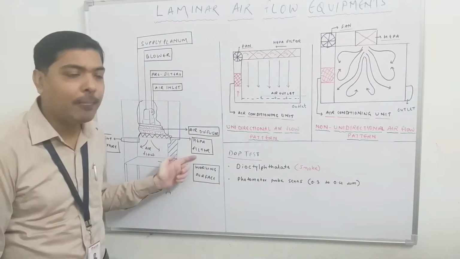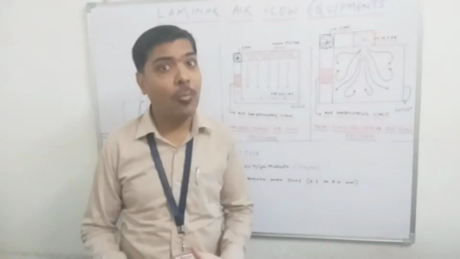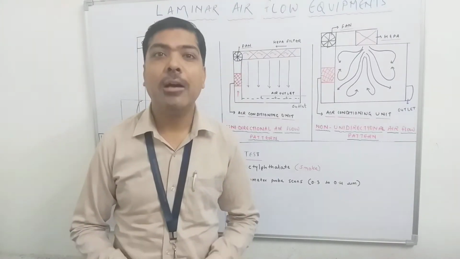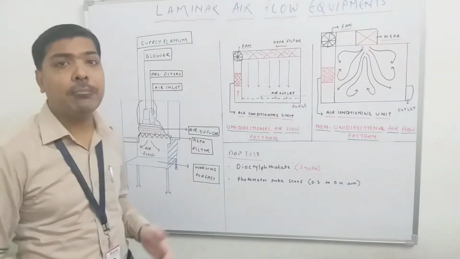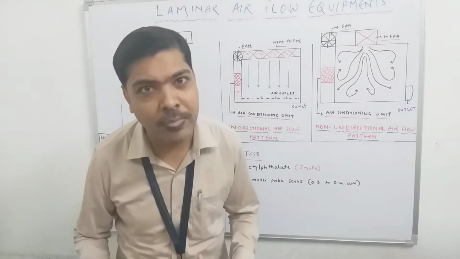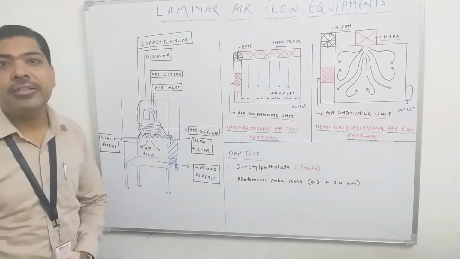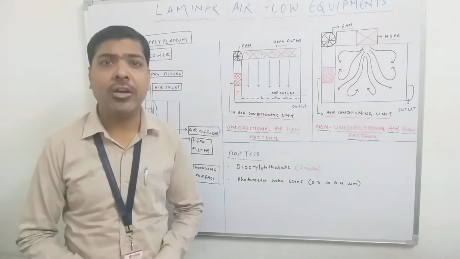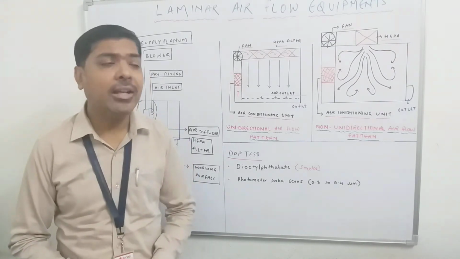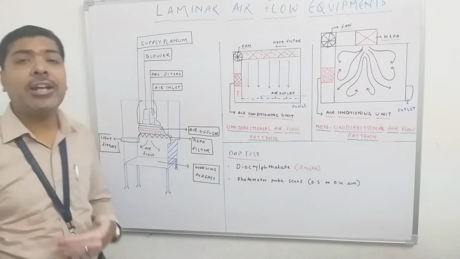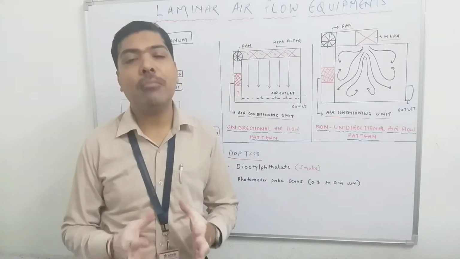As you can see in this diagram, there is a specialized filter called a HEPA filter. The full form of HEPA is high efficiency particulate air filter. These are membrane filters, or microbial filters, that do not permit the entrance of any microorganism into the area where the aseptic experiment, aseptic transfer or any aseptic operation needs to be performed. So we can conclude that the filter arrangement filters the air, and what it filters is the microorganisms.